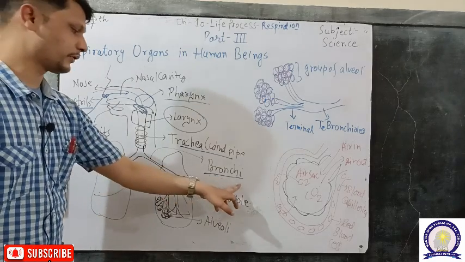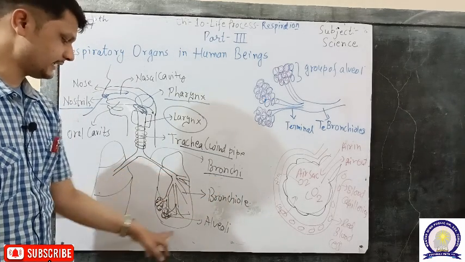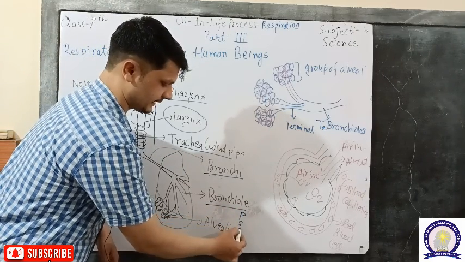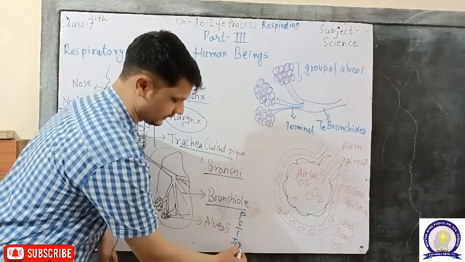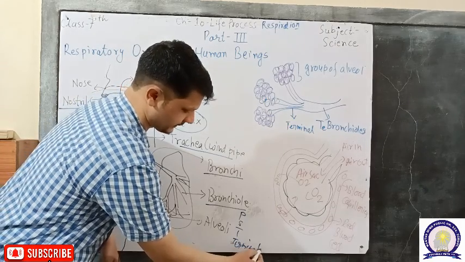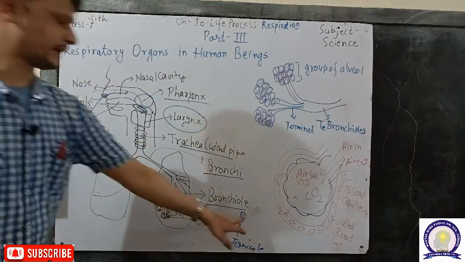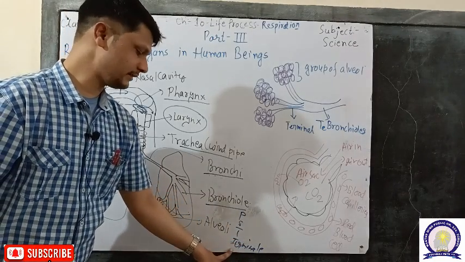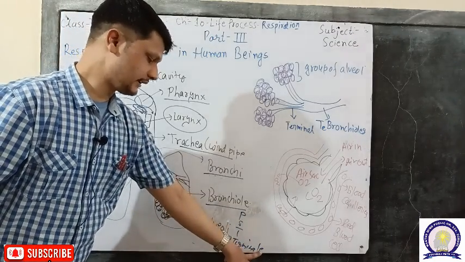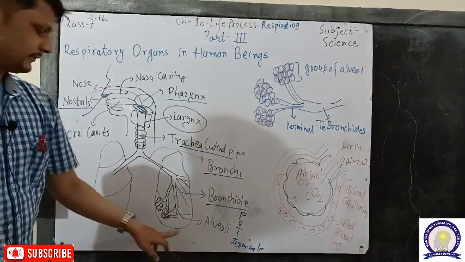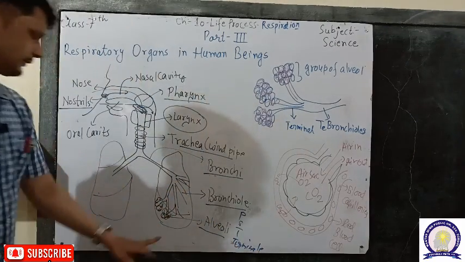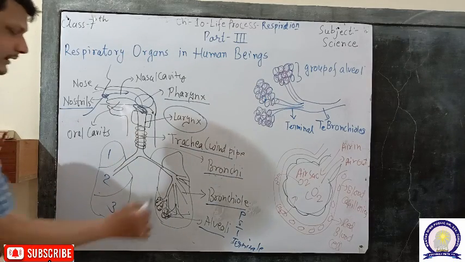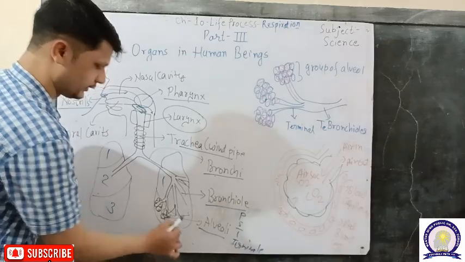These bronchi divide further inside each lung into bronchioles. There are primary, secondary, tertiary and ultimately terminal bronchioles, and the terminal bronchioles are present with a group of alveoli. The right lung is divided into 3 lobes and the left lung into 2 lobes.